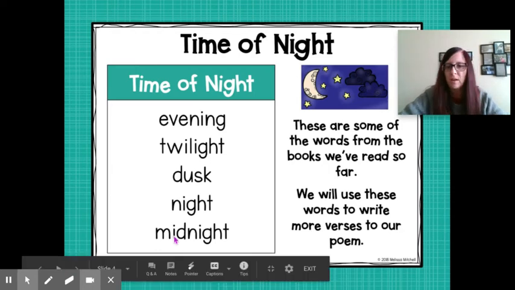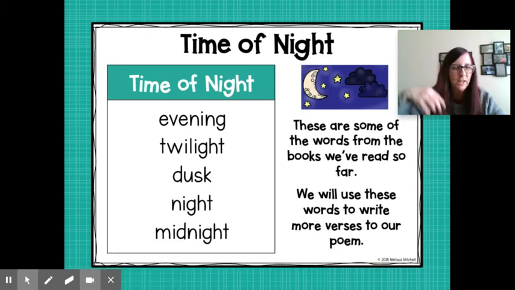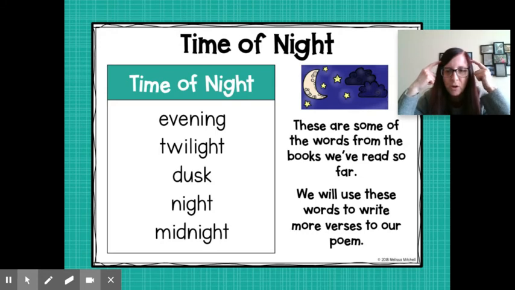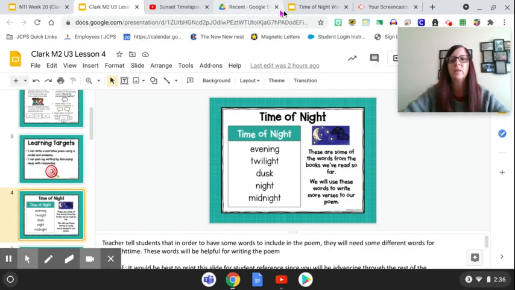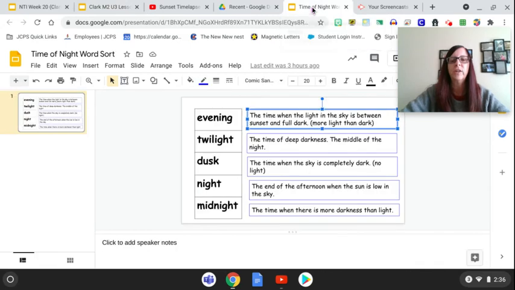So let me show you the assignment. And then I'm going to show you the video. Hopefully it'll play in my video so that you can see it. You're also going to need to watch the video because it'll help give you an image in your mind, in your brain, of what the parts of night look like. So let's go to the assignment first. It's called the time of night word sort.